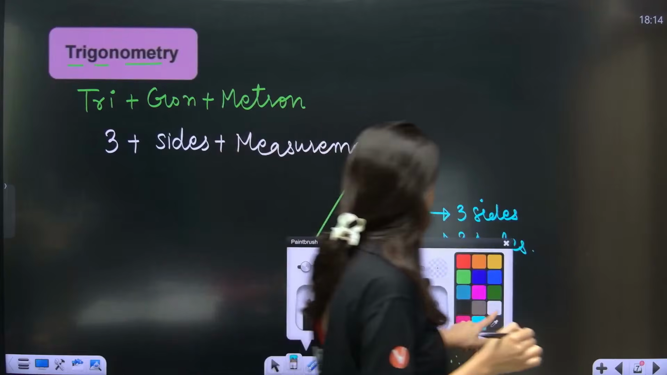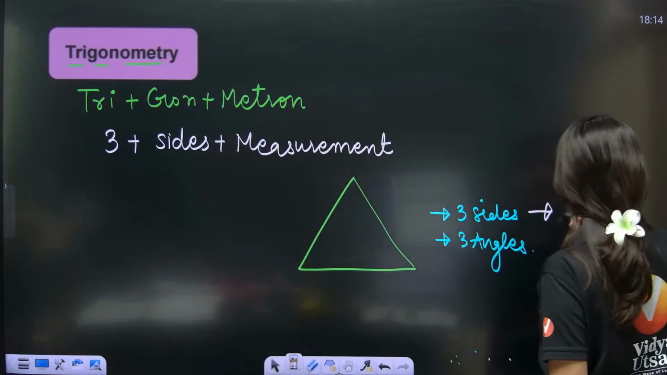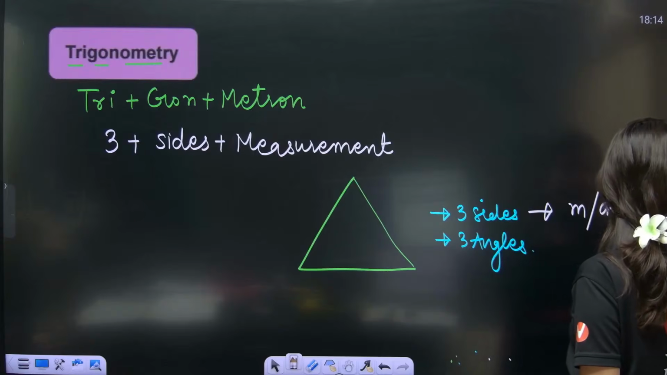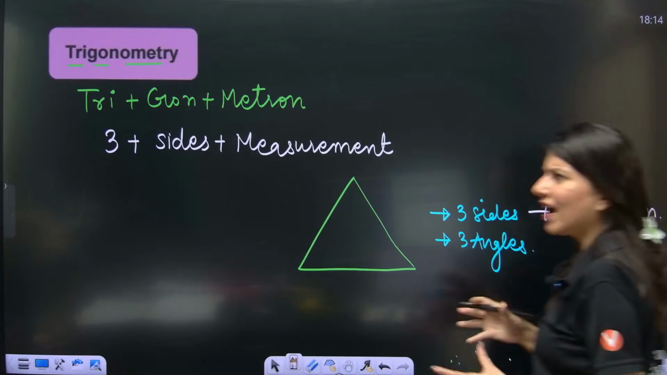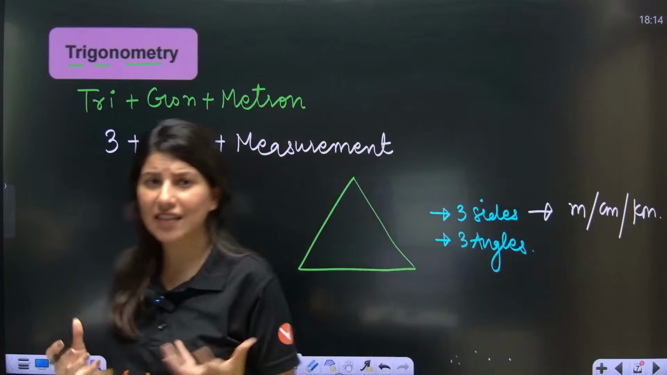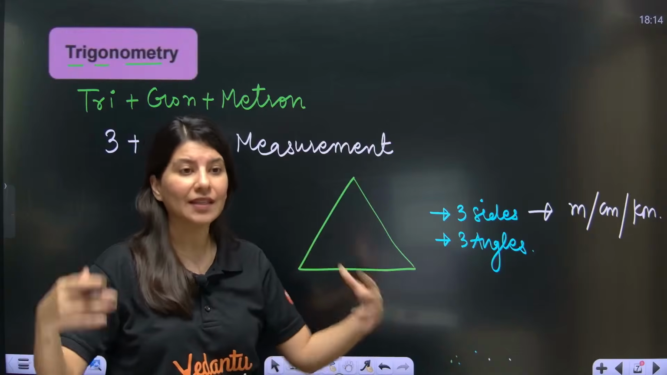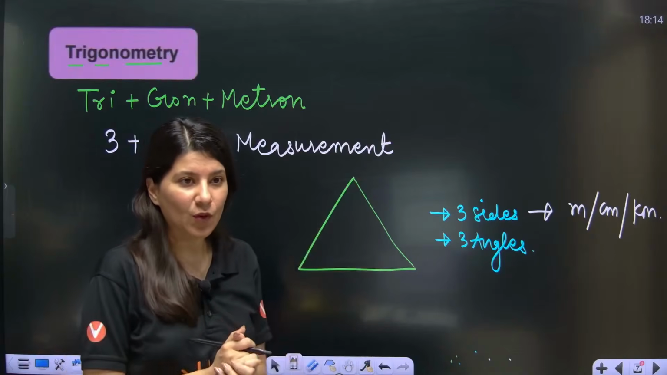Now if I talk about 3 sides, sides are measured in meter, centimeter, kilometer. That means we have had enough instances in class 10th where we were measuring some side, length, height, breadth. So many things.